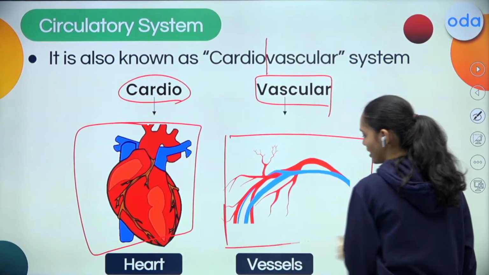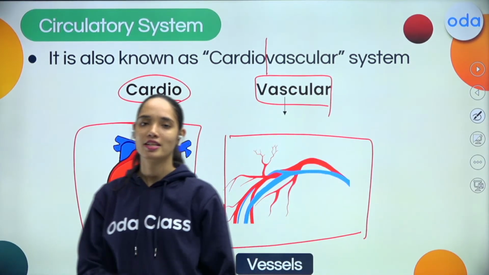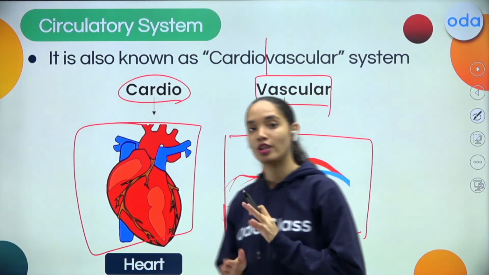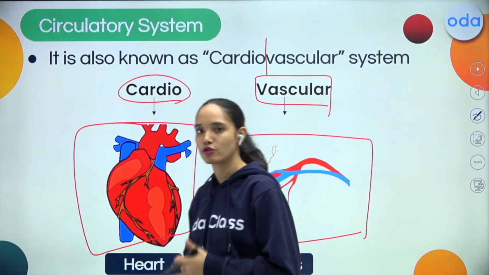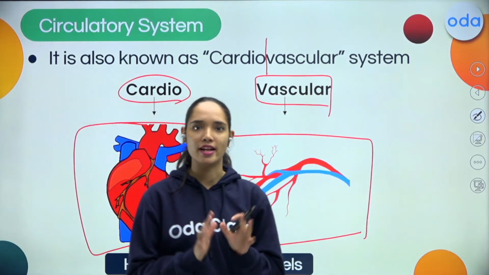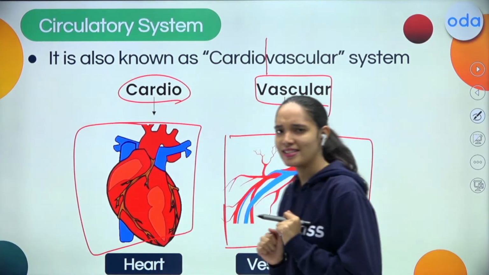So this system comprises heart and blood vessels. This is another name for the circulatory system. Do not get confused when someone asks you what is the circulatory system. It's one and the same.